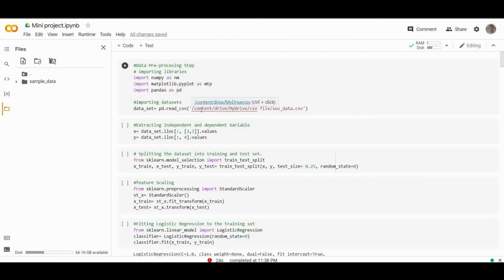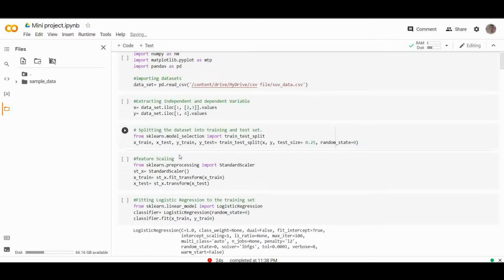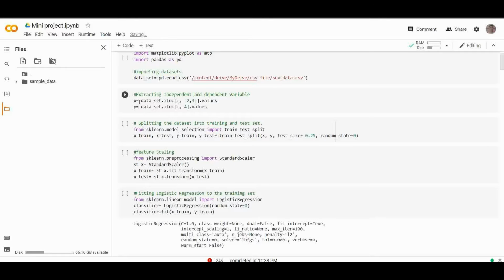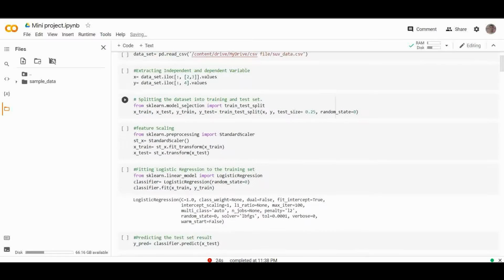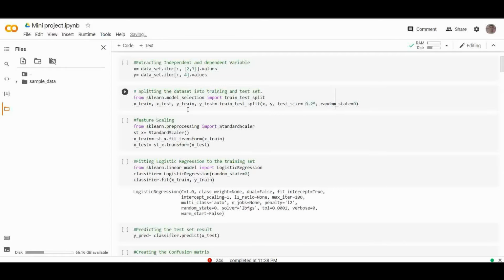So after importing the dataset, we'll extract the independent and dependent variable. Basically, I have written this command because I just want the second and third columns for predicting the fourth value. So using this second and third, we are going to predict the value for the fourth. This was indexing 0, 1, 2, 3, and the fourth is Purchased, and these are Age and Salary.